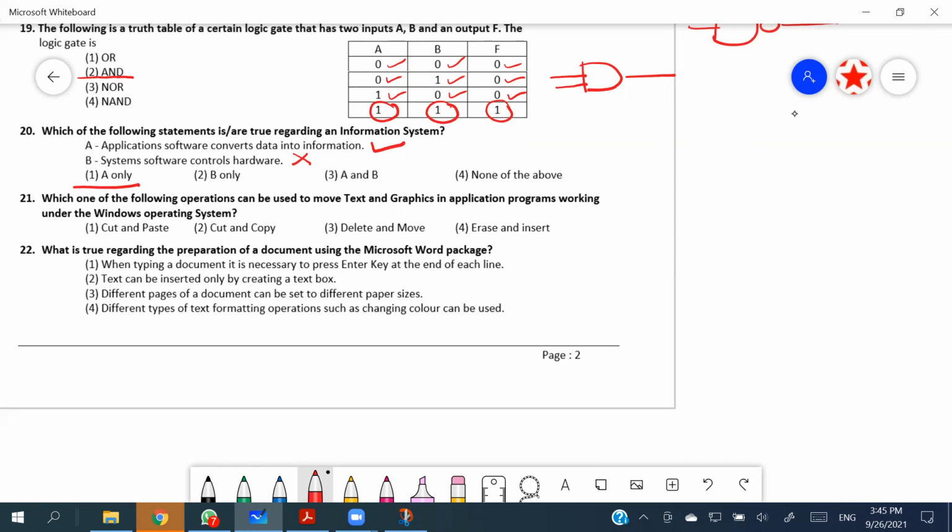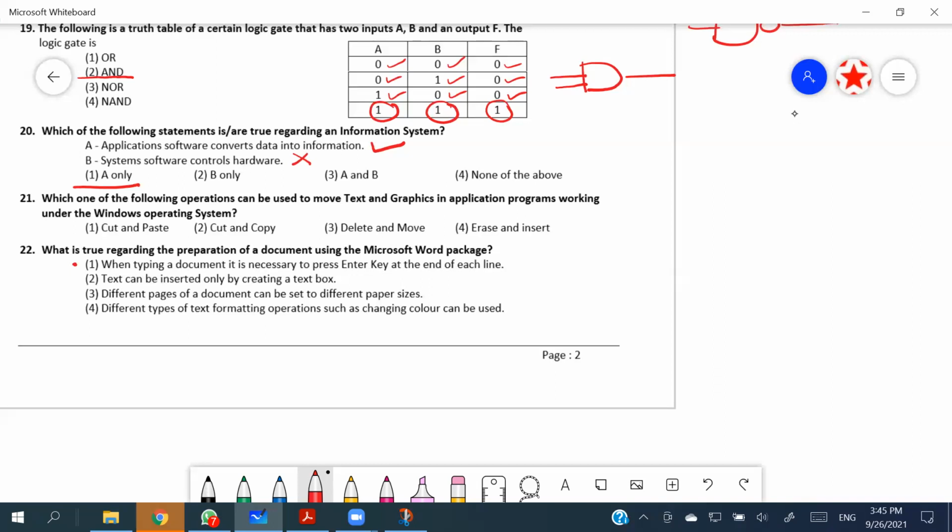Now it is like this. If they are talking about the end of a sentence, it is not going to be true. We don't press the enter key at the end of every sentence. But at the end of each line we can press the enter key if we want, but it is not a must, right? So it says it is necessary to press the enter key. Something 50-50, right? Let's keep it and go.